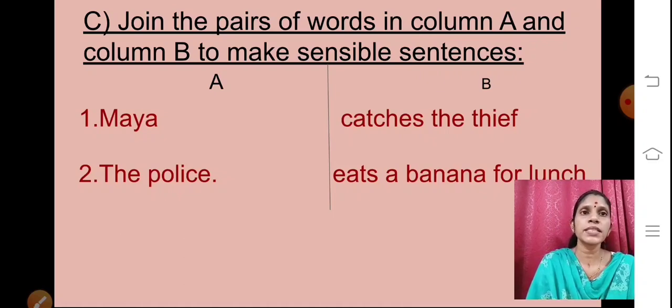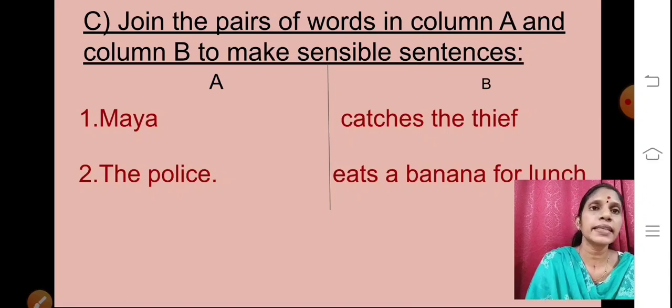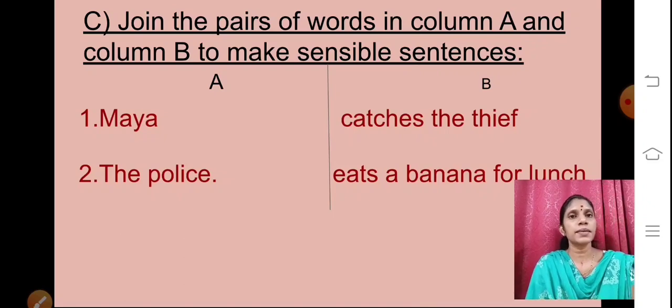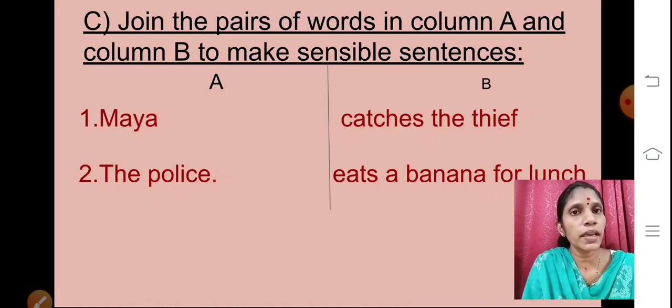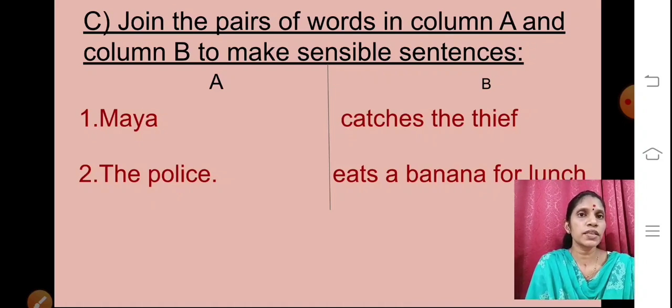Join the pairs of words in column A and column B. Okay, we have to join column A and column B to make a sensible sentence. Now in column A you can see the first word is Maya, and the second one is the police.